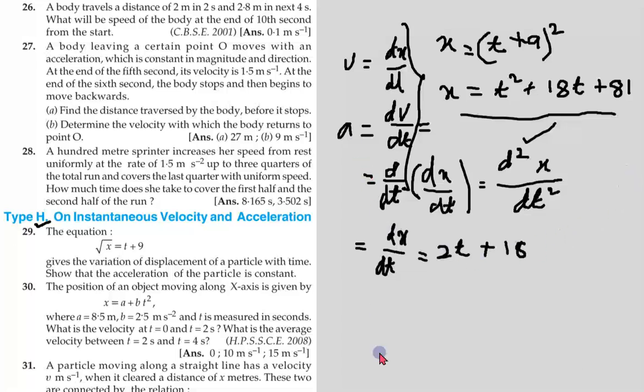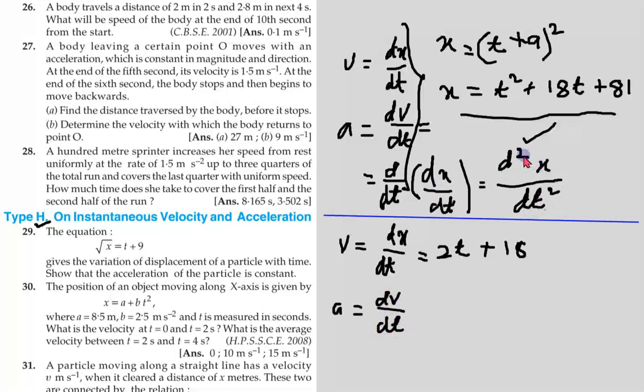So this is v, equal to dx by dt. Now for acceleration we differentiate v again: dv by dt equals d2x by dt square.